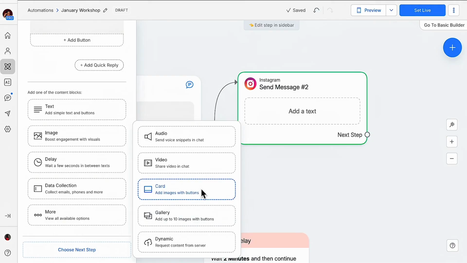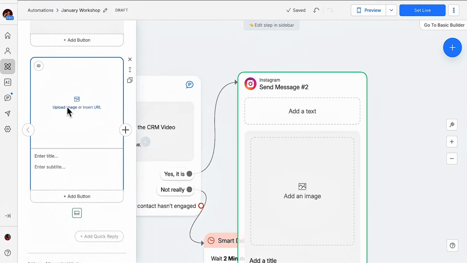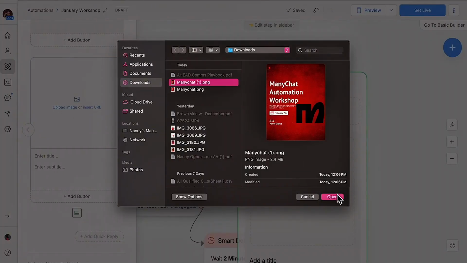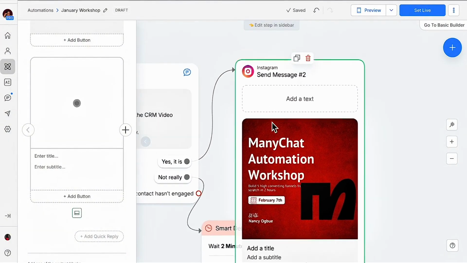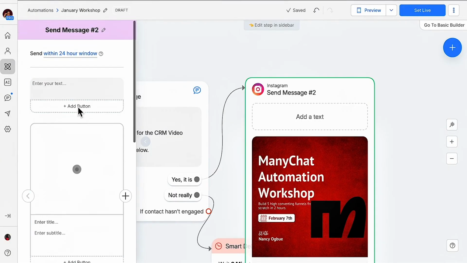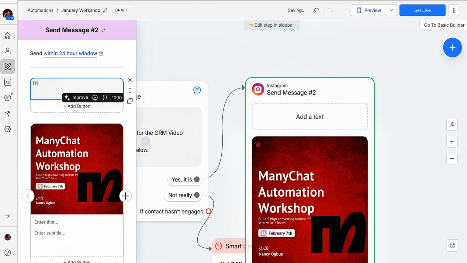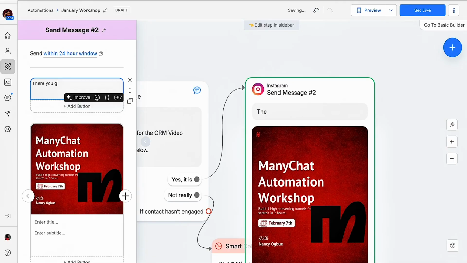Okay, I can deliver this right now with a card. Let me show you guys this. There are two ways to do this. Okay, and yeah, that has loaded. I'm going to go up here and say, there you go.